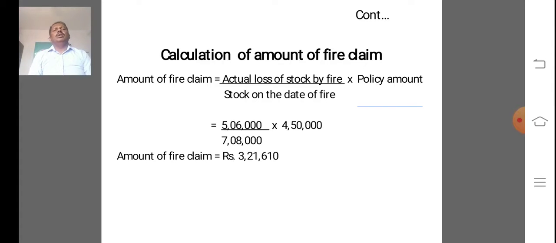We prepare only step number 2, that is calculation of rate of gross profit. In this case, the rate of gross profit must be taken as the average of the last 5 years. Suppose 5 years or 8 years or 6 years, rates of gross profit.